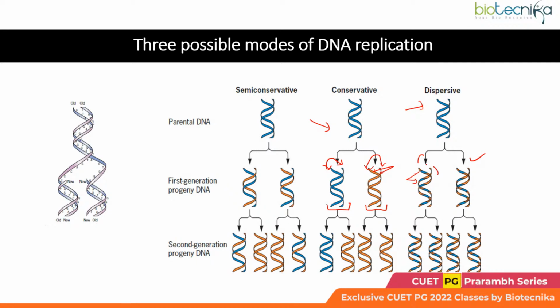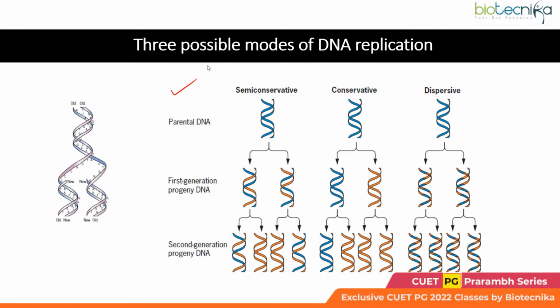So again these are hybrids, but these hybrids are different from what we are looking at in the semi-conservative. So these are the 3 modes of DNA replication which were thought of as possibilities by the researchers when they were trying to track the DNA replication mechanism.